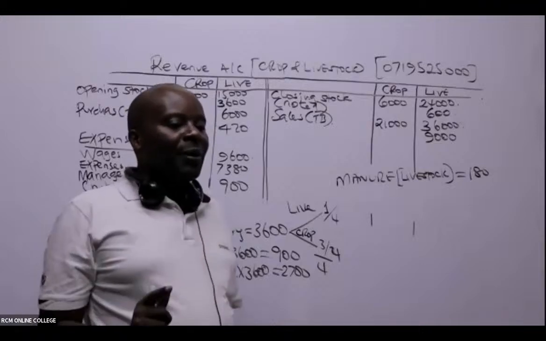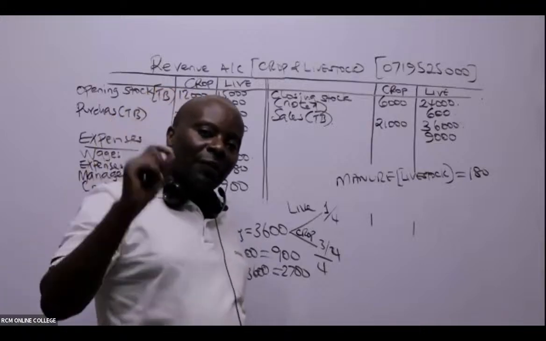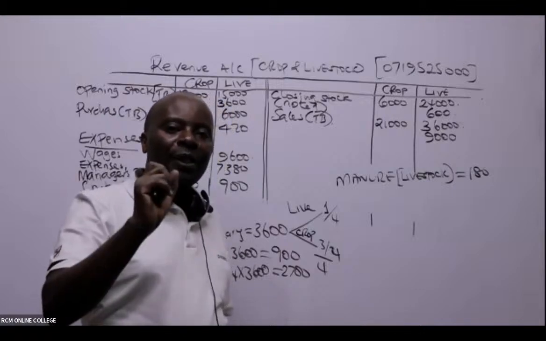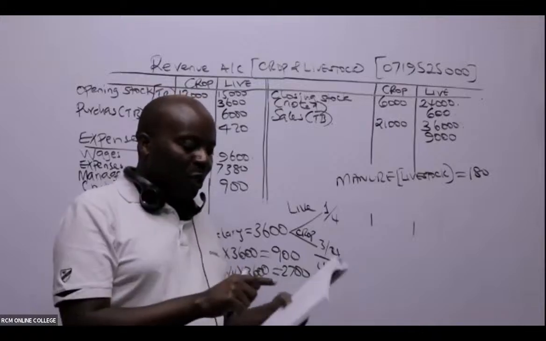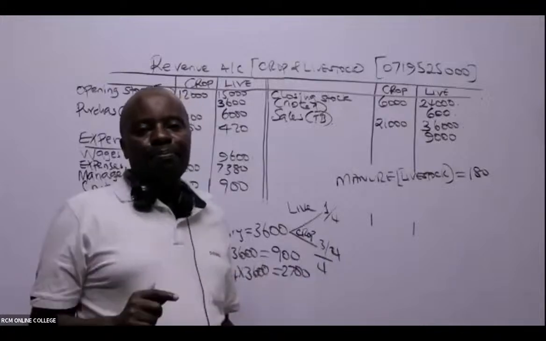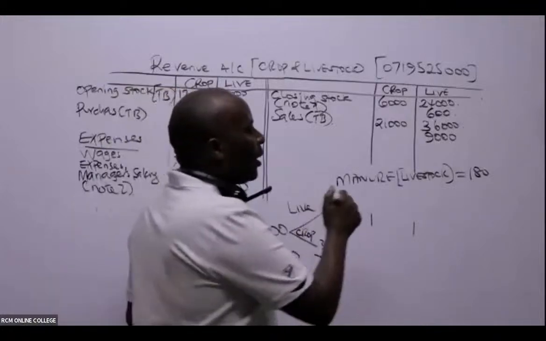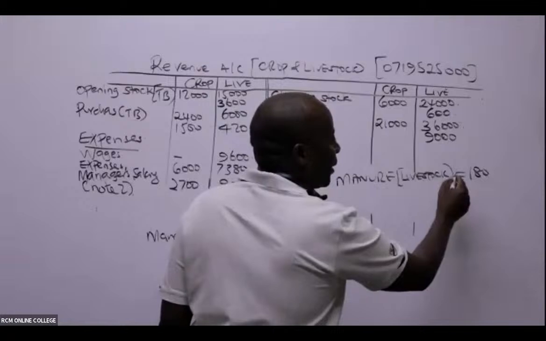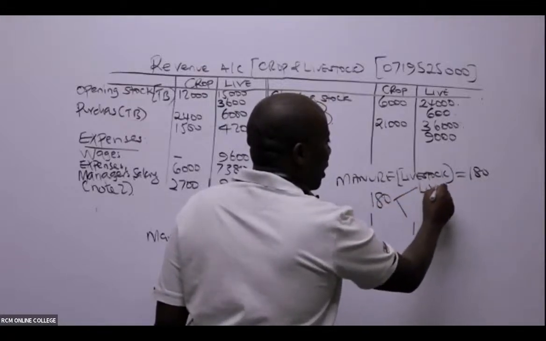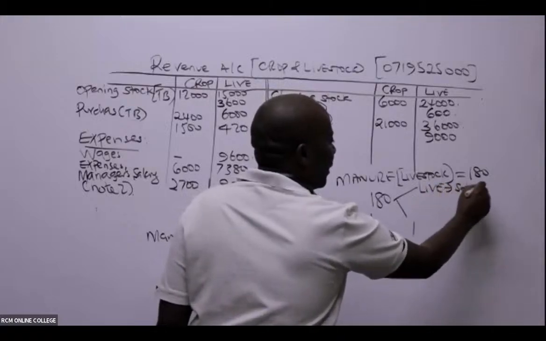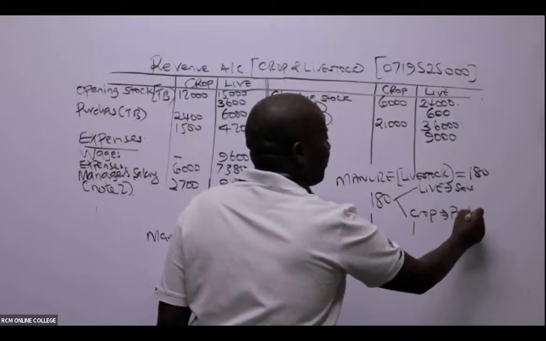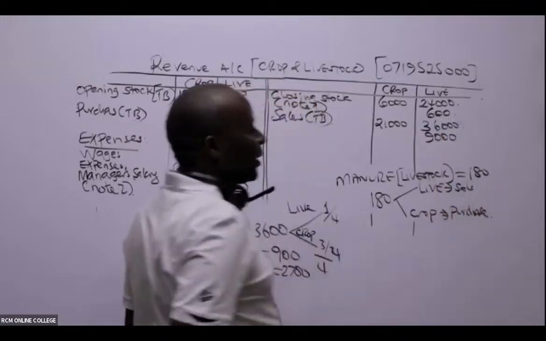What happened with this manure? We got this manure from livestock, and we took this to crops. We are told here, manure worth 180 was used in the farm. So in short, livestock made a sale. This 180 is very interesting. It means that livestock made a sale and the crop, in this case, purchased.